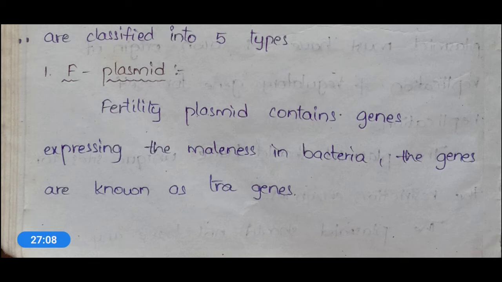Here the plus cell will represent the male bacterial cell, and the minus cell will represent the female bacterial cell. So the maleness characteristics of the plus bacterial cell is due to the F plasmid. Okay, so this F plasmid or the fertility plasmid will contain genes expressing the maleness in bacteria.